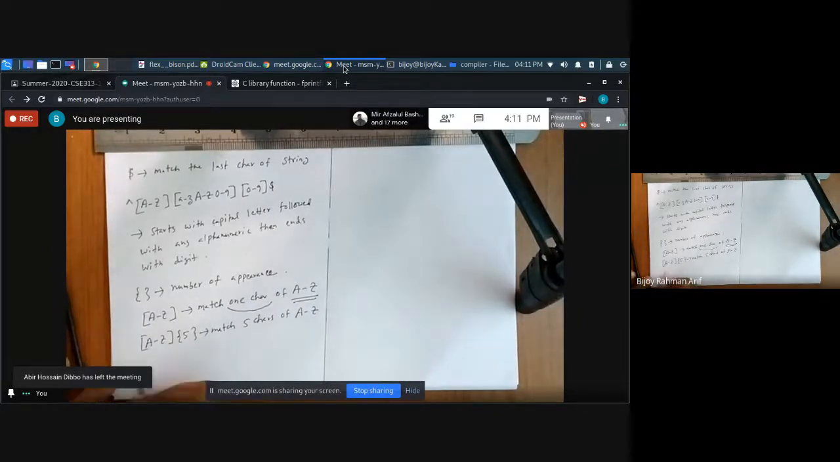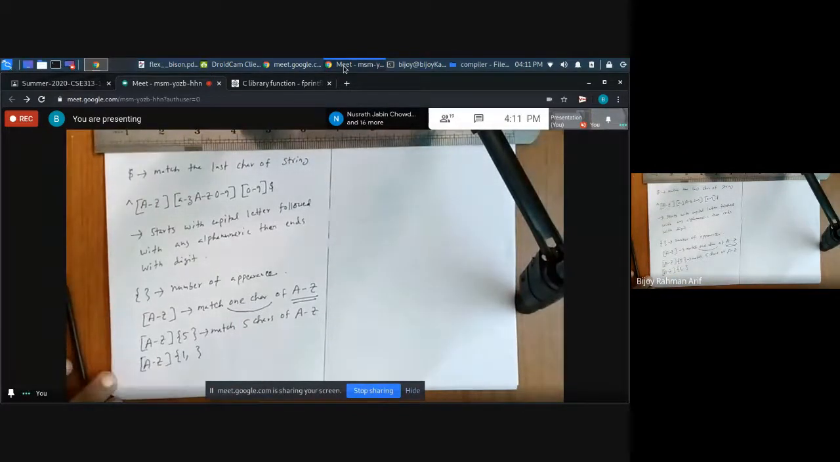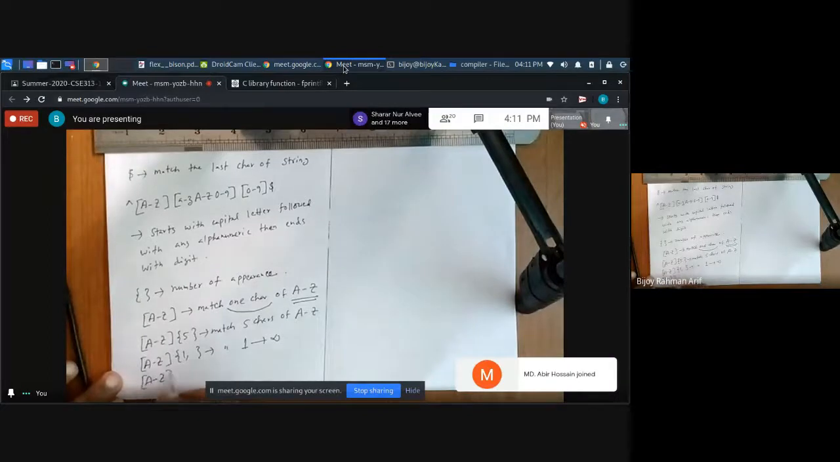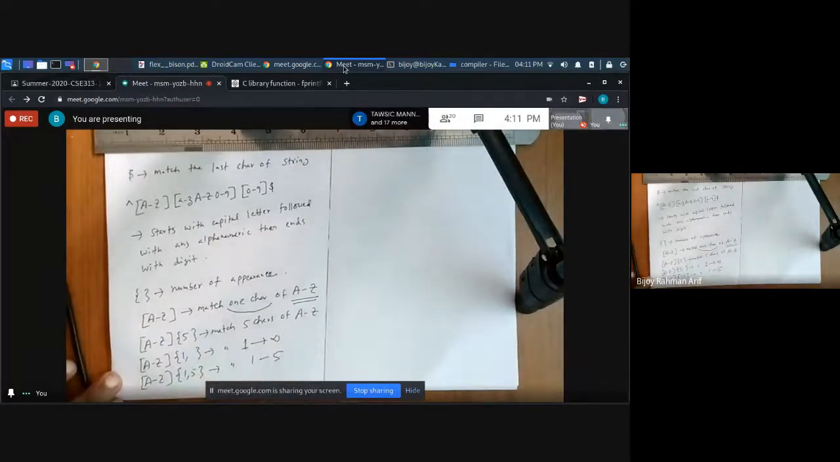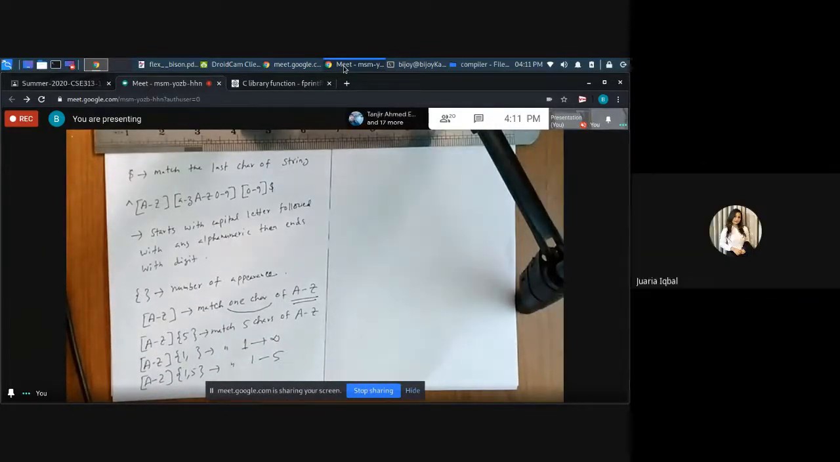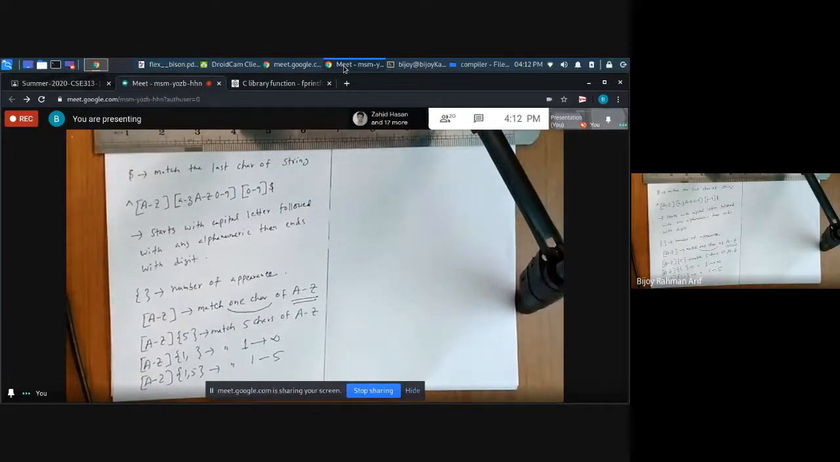Now if you give A to G 1 comma nothing, then what is it going to match? Match at least one, up to infinity. If you give A to G 1 comma 5, match between 1 and 5. Did you get it? So 1 and 5 characters of A to G.